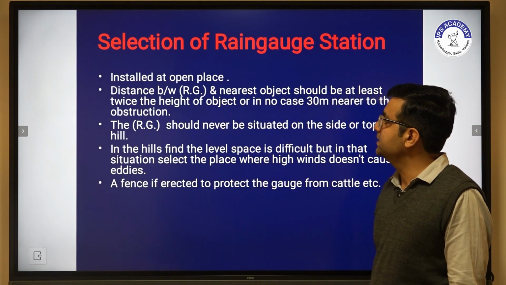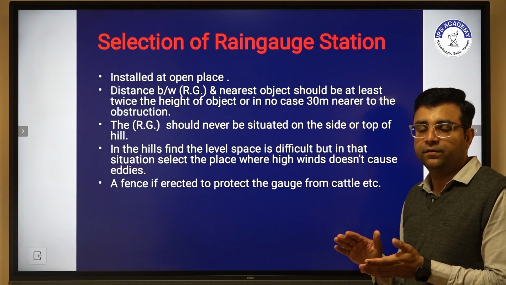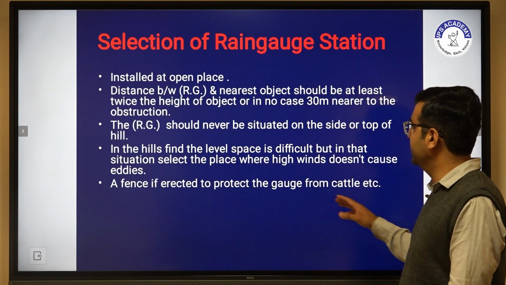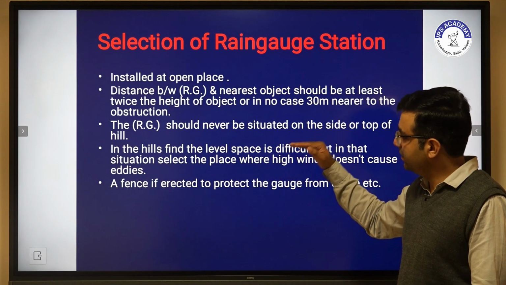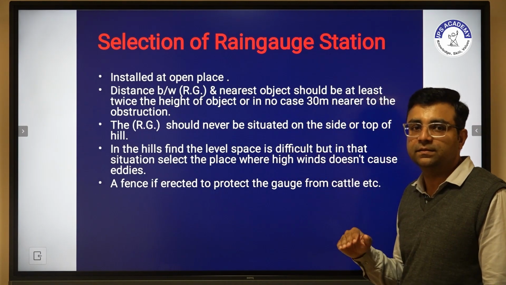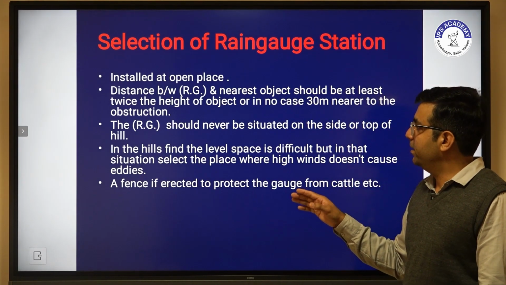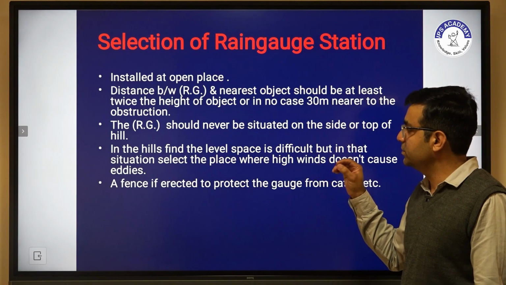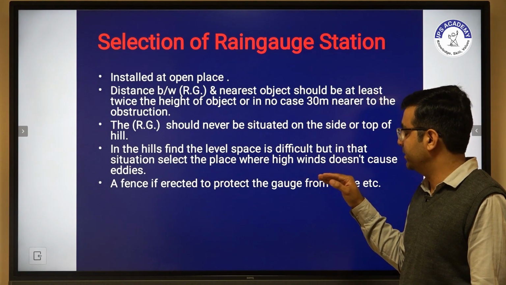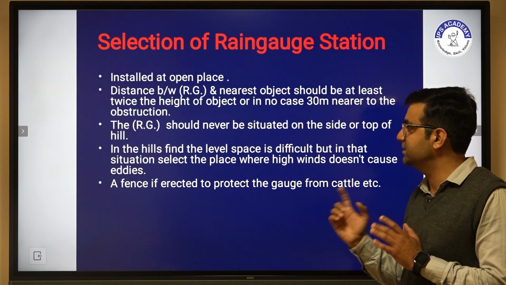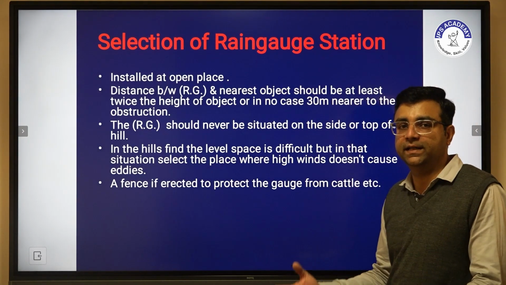And in the hills, finding level space is difficult. So in hills, if we have to find a place where wind does not cause eddies, we can also select a site on hills, but we have to select a place where eddies are not formed. Also, at the place where the rain gauge is installed, we create a fence to protect the gauge from cattle.